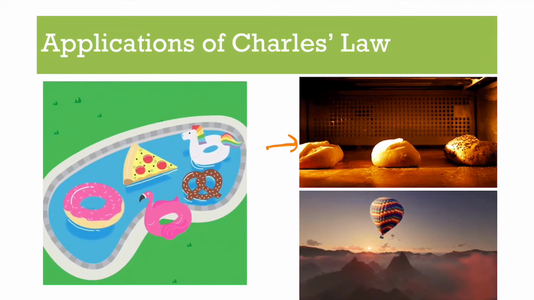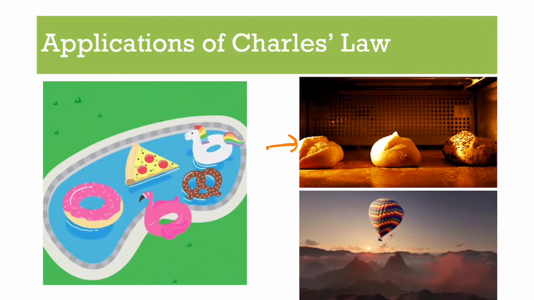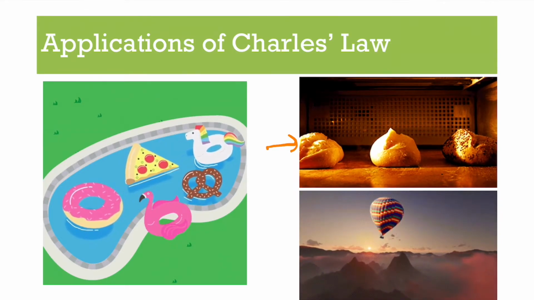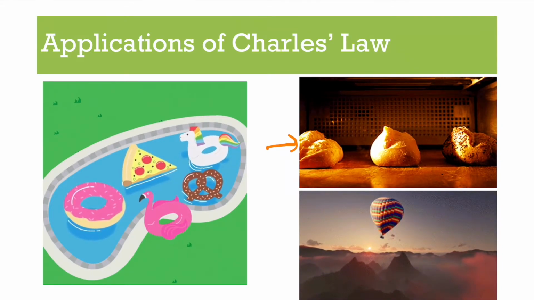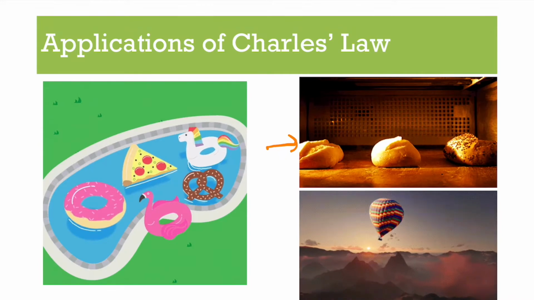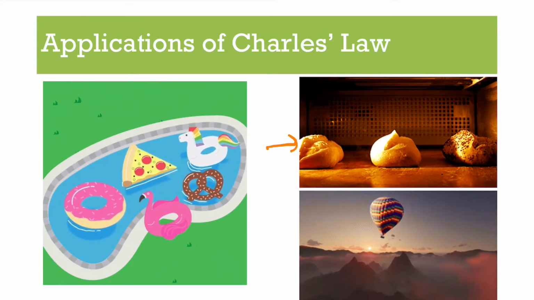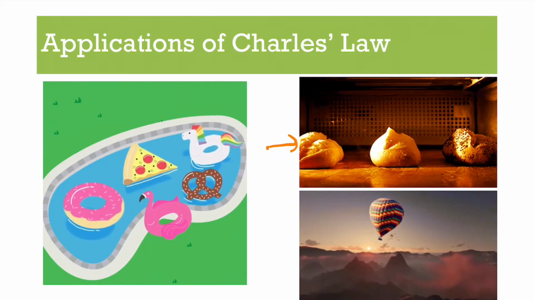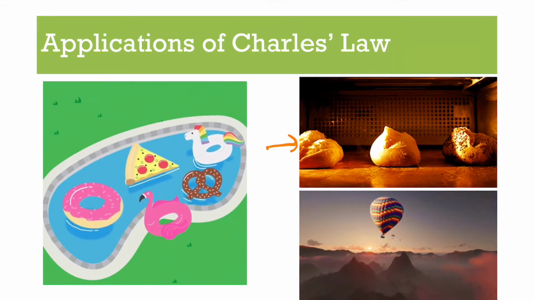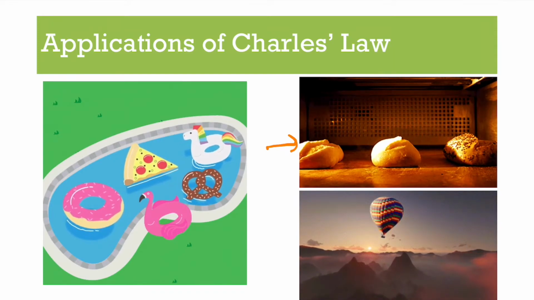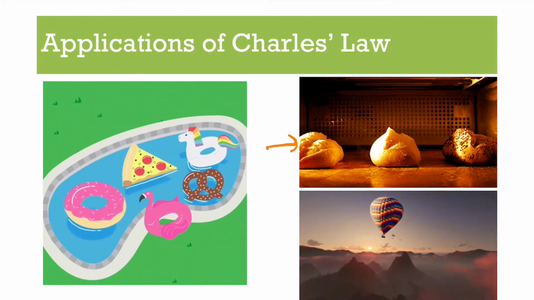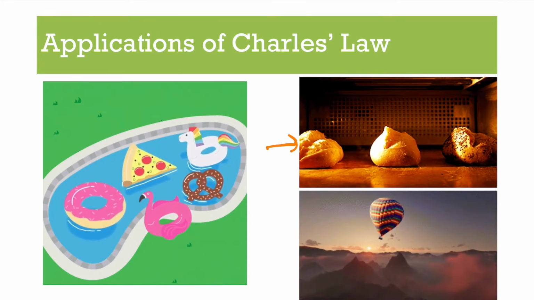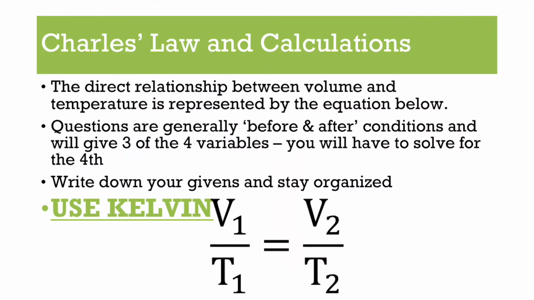Because remember, if you're increasing the temperature, the volume of those gas bubbles is able to increase. And that actually gives you these very puffy, light breads. Definition of Charles' law: increased temperature, increased volume. So you get these little air pockets in the bread. Hot air balloons are also an example of Charles' law. Without the hot air, the balloon will not fill up, and the hot air is also less dense. So density is involved in there as well, but Charles' law is the lay of the land there.